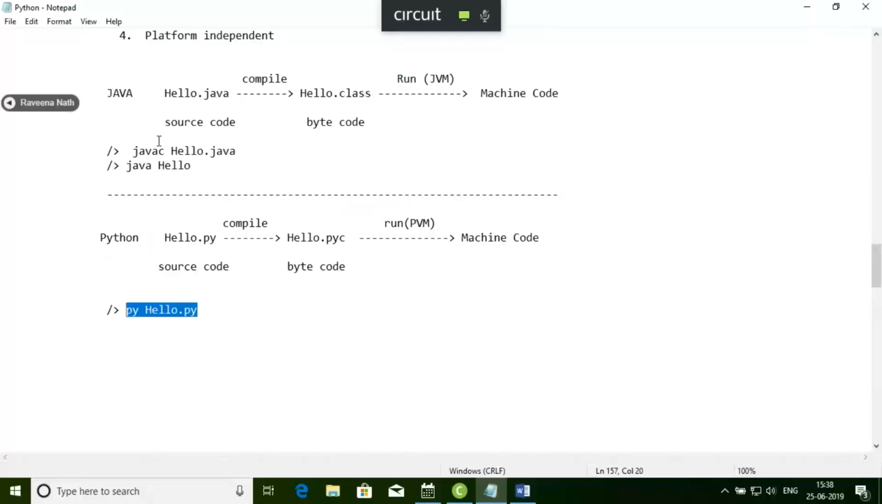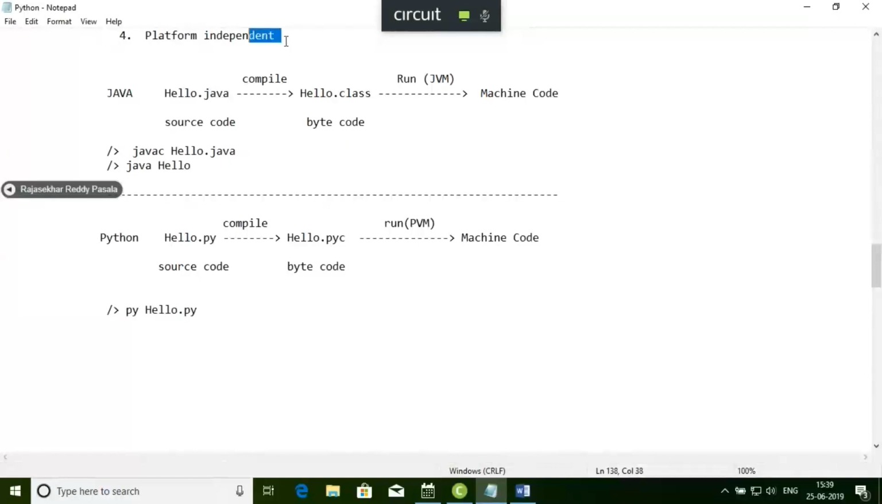Now in Java, you have to do it separately. I'm not talking about an IDE, I'm talking about without an IDE. If you're using an IDE, it'll be different. Okay. Now here, in the case of Python, you have to note some points, like Python is called platform independent. Let me talk about this part first.